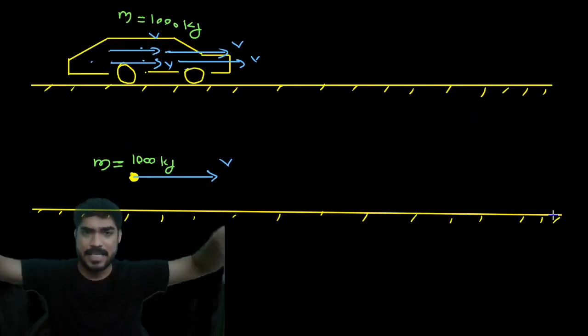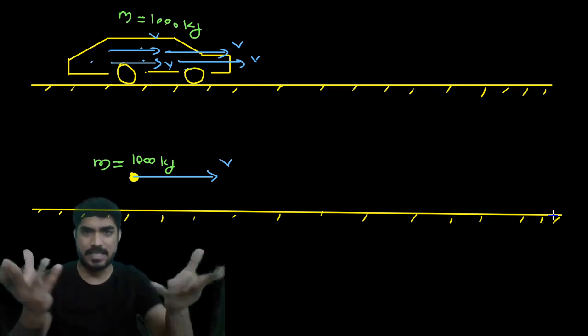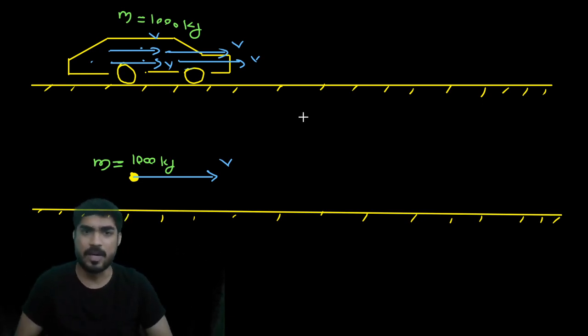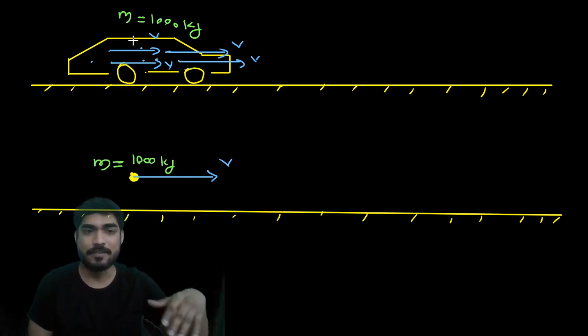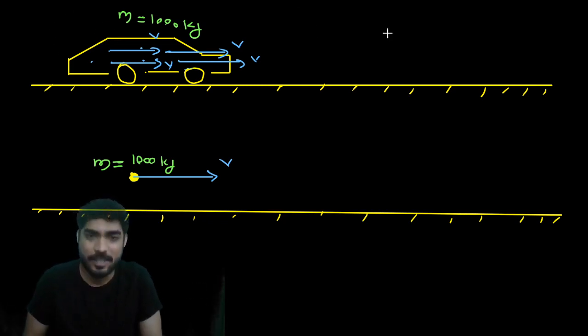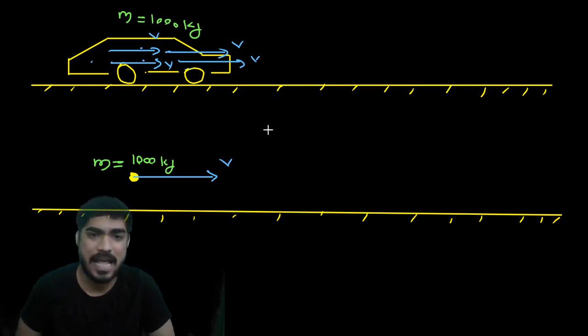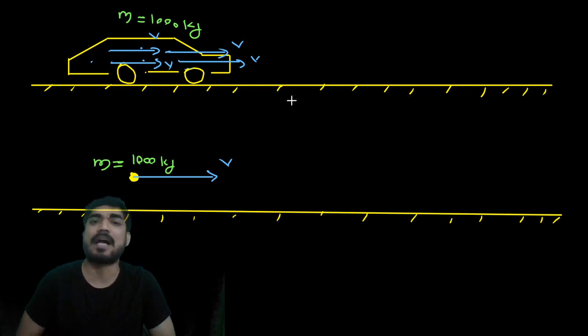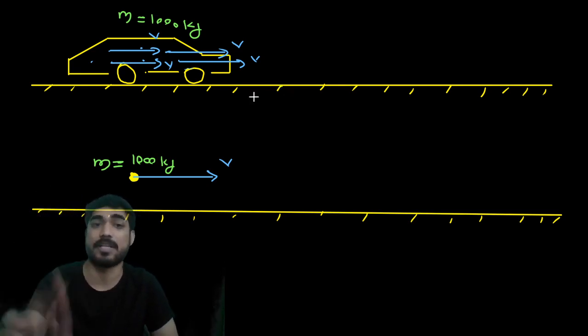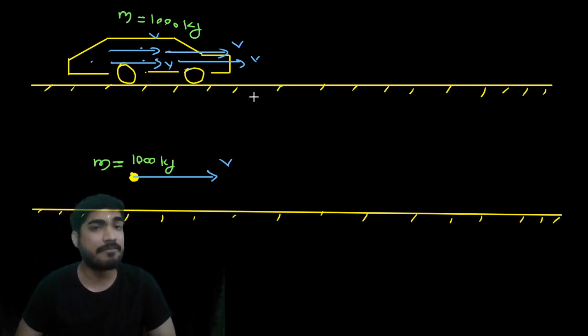Even if I change the shape of the car, will it change the velocity? No, it will not change. Even if I change this into a sedan or an SUV, is it going to change the velocity? No. If this particle has a velocity of 10 meters per second, it doesn't matter what the shape or size is, every particle will have the same velocity.